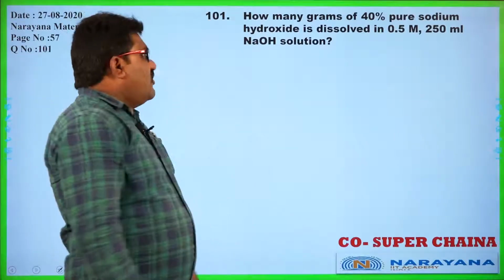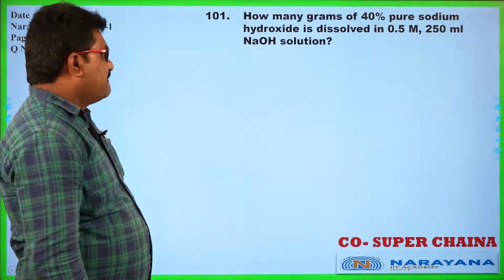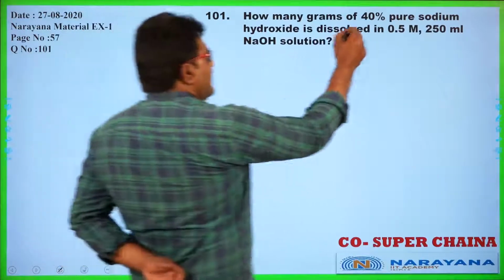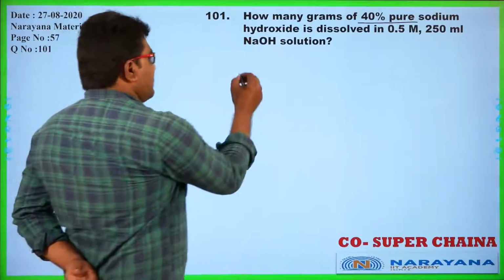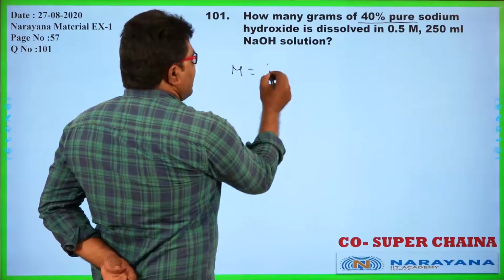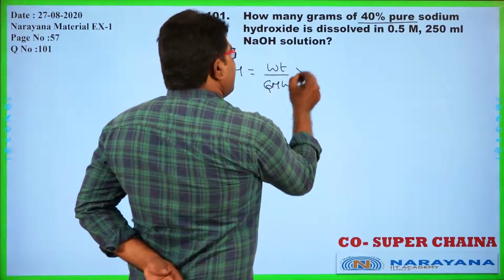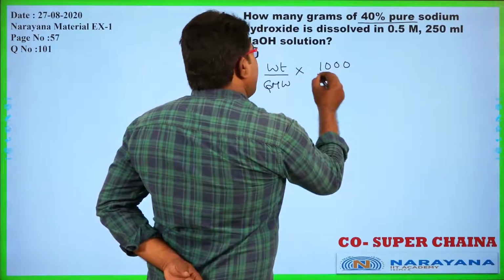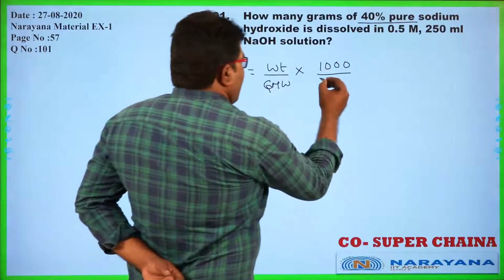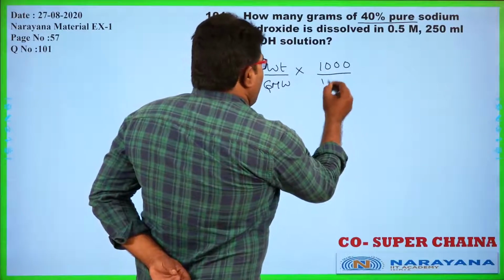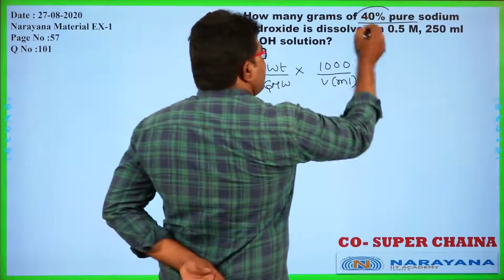How many grams of 40% pure sodium hydroxide is dissolved in? Similarly, it is 40% pure, but it is based on the concentration term. So what is the formula for molarity here? Given weight by gram molecular weight into 1000 by volume of the solution. So 40% pure, only 40% pure he is asking.